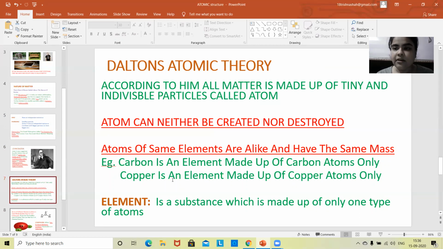For example, our electronics are made up of copper wires, and copper is an element. Dalton said that the copper element is only made up of copper atoms. It does not include any other element like iron, oxygen, or nitrogen. So an element is made up of only one type of atom according to Dalton.